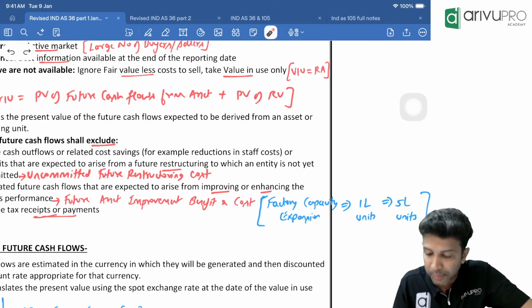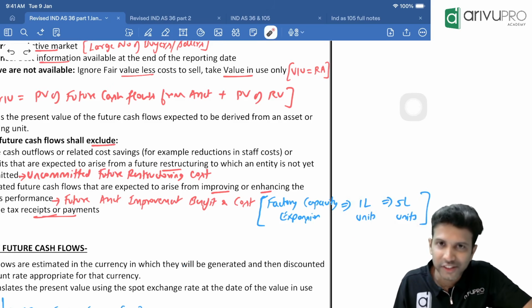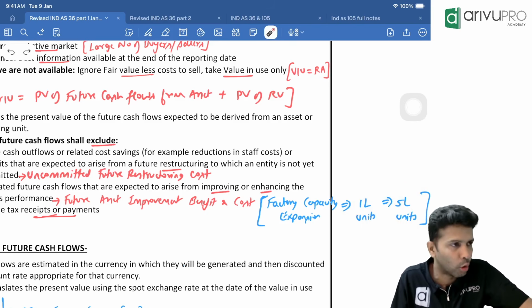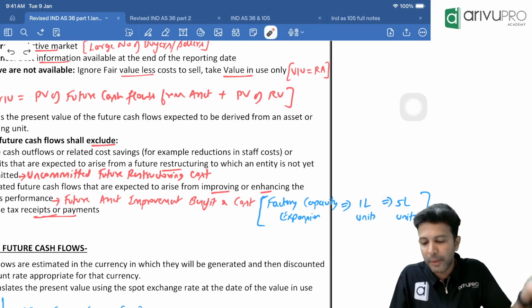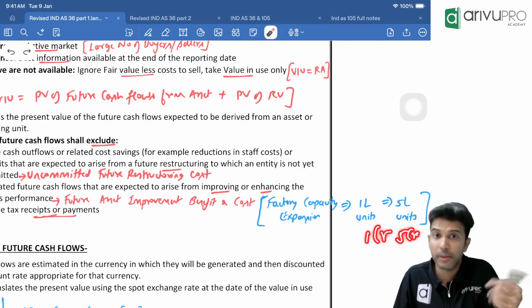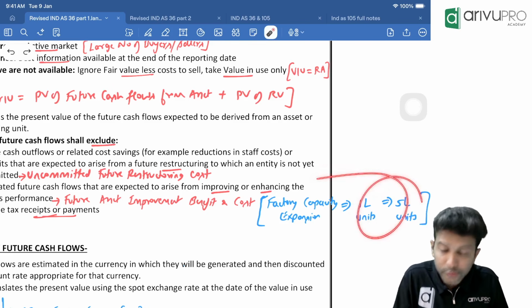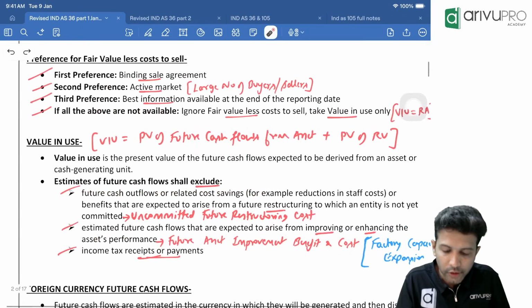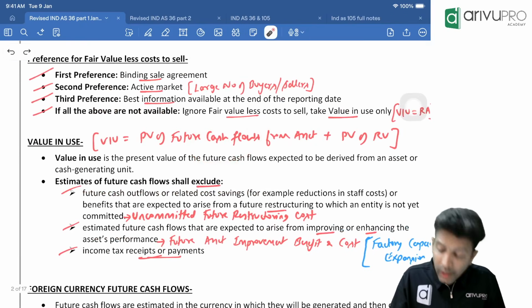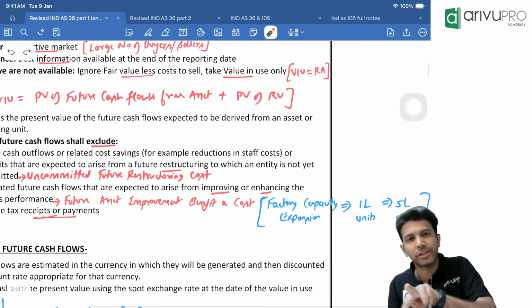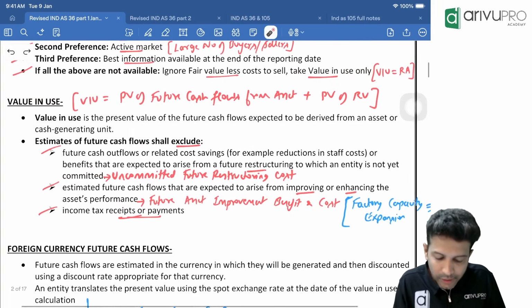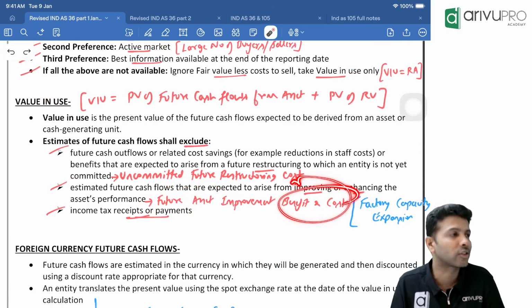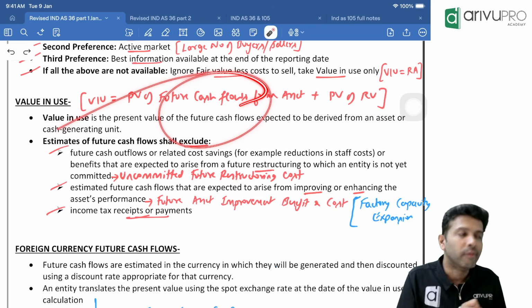Current capacity is only 1 lakh. After 2 years, I want to expand this factory so that it can produce 5 lakh units. Now you tell me, is the benefit of 1 lakh and the benefit of 5 lakh the same? No. If you sell 1 lakh units, the benefit may be 1 crore. If you're selling 5 lakh units, the benefit may be 5 crore. Correct or no? So this is your future enhancement benefit. That is excluded from your cash flow calculation. And to do this enhancement, to expand this factory, we'll have to incur some cost also. That we call the future enhancement cost of the asset. Both the benefit as well as the cost are ignored for value in use calculation.